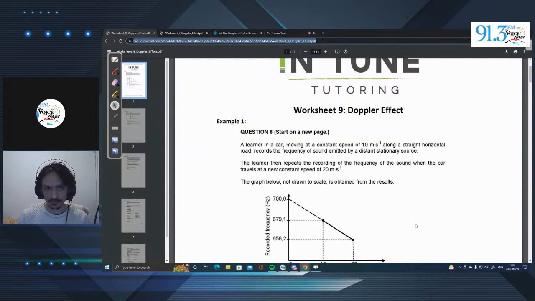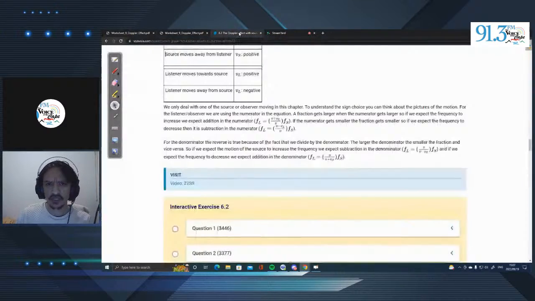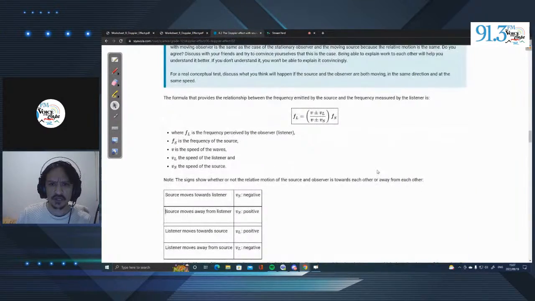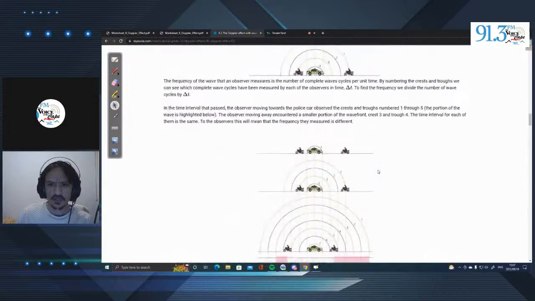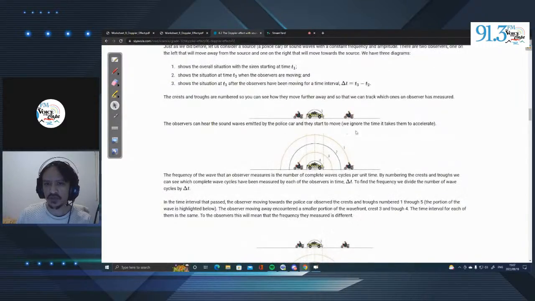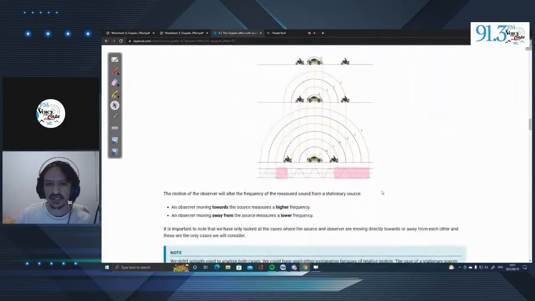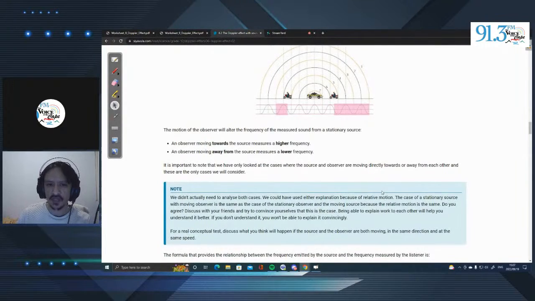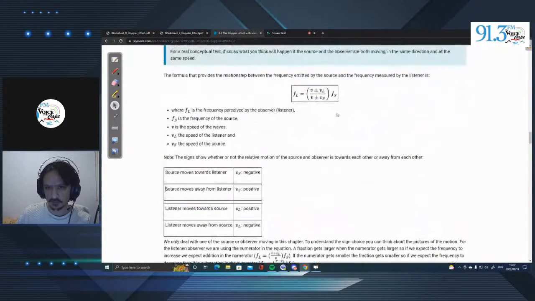So just a quick introduction. If we look at the Doppler effect over here, they usually give you examples involving sirens or motorbikes, and it's always got to do with sound and frequency. This is the general formula that we will be using, where the frequency of the listener is equal to the velocity plus or minus the velocity of the listener over the velocity plus or minus the velocity of the source, times the frequency of the source.